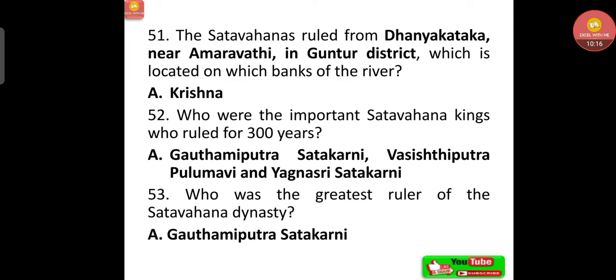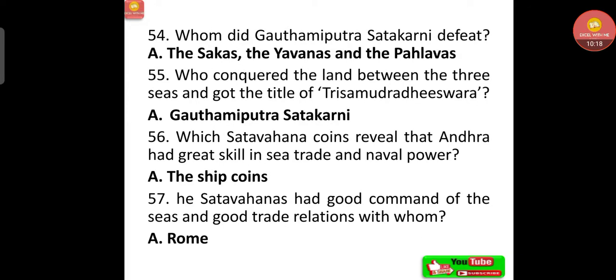That's Gauthamiputra Satakarni. Whom did Gauthamiputra Satakarni defeat? The Sakas, the Yavanas and the Pallavas. Who conquered the land between the three seas and got the title of Trisamudradishwara? That is Gauthamiputra Satakarni. The Sakas, the Yavanas and the Pallavas he conquered. That's why Trisamudradishwara he was called.